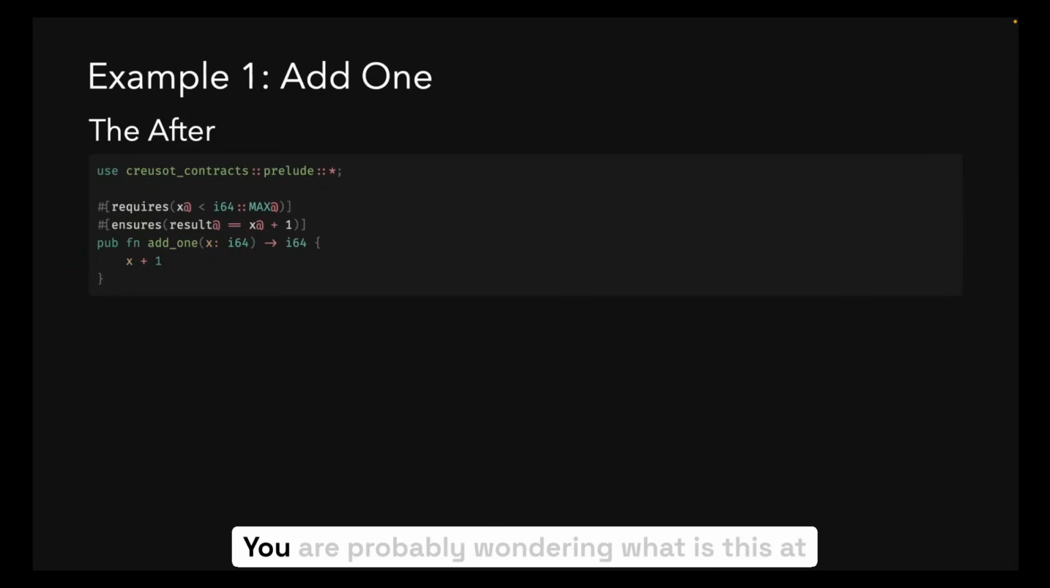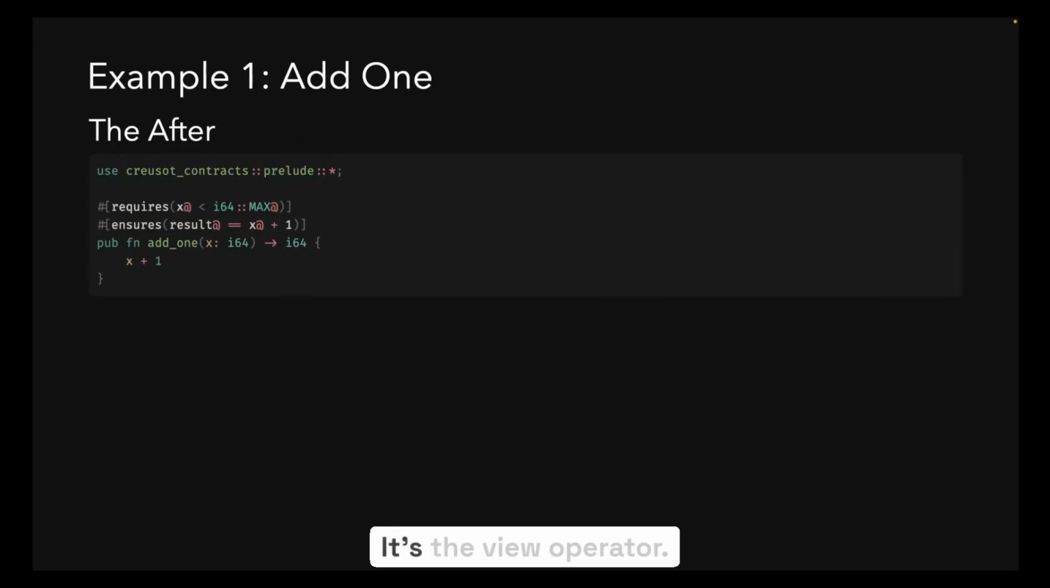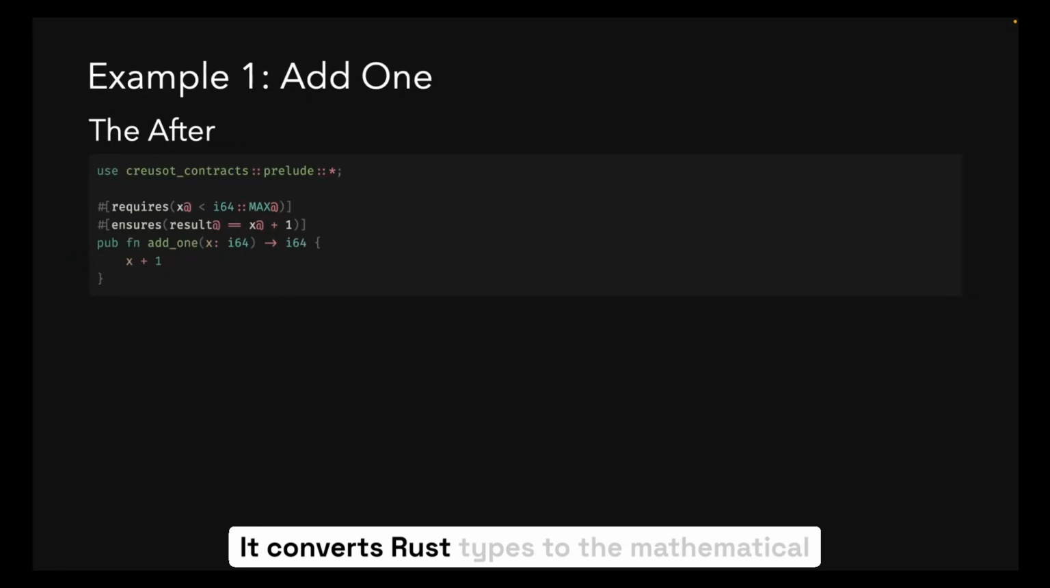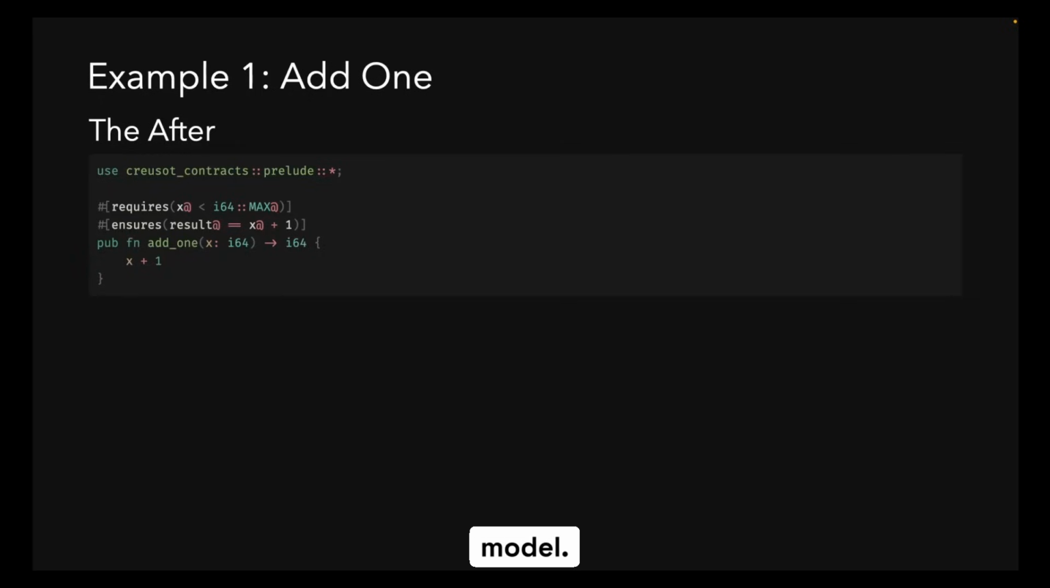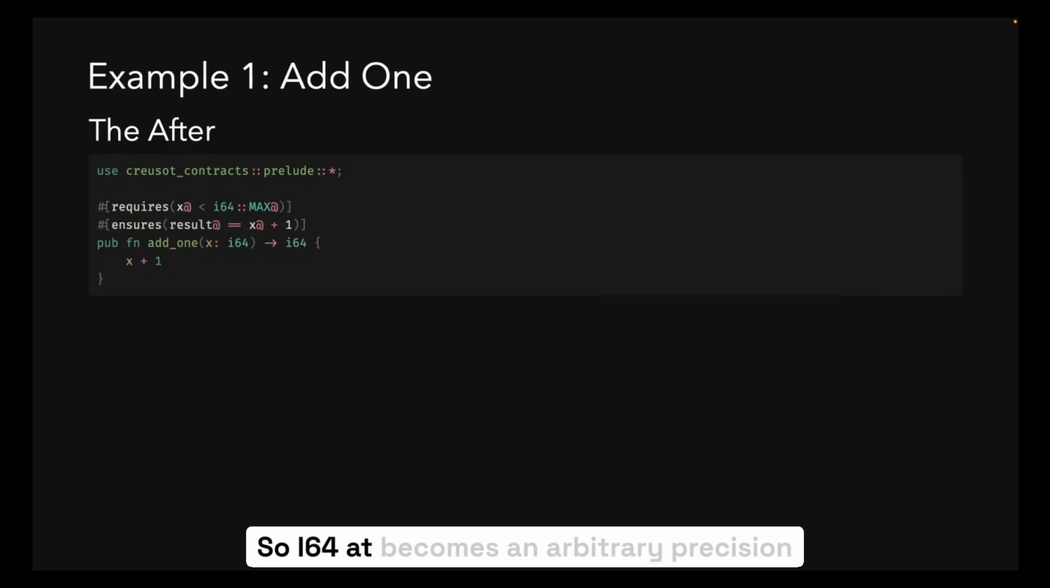You are probably wondering, what is this at thing? It's the view operator. It converts Rust types to the mathematical model. So x@ becomes an arbitrary precision integer. Now, the prover can reason about the math without worrying about overflow. When you compile this code with Creusot, you get a green check. This means it doesn't just probably work, it's proven for all inputs that satisfy the precondition.